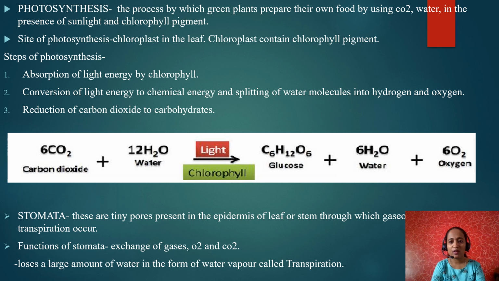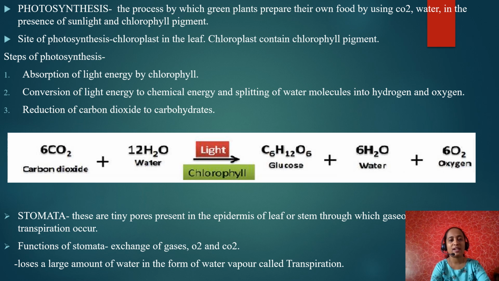What is meant by reduction and oxidation? Know the difference between oxidation and reduction. Oxidation: addition of oxygen or removal of hydrogen. What is meant by reduction? It is opposite to oxidation: addition of hydrogen or removal of oxygen. So here in the carbon dioxide, during the reduction process, oxygen is removed and hydrogen is added. So carbon dioxide is reduced to carbohydrates.